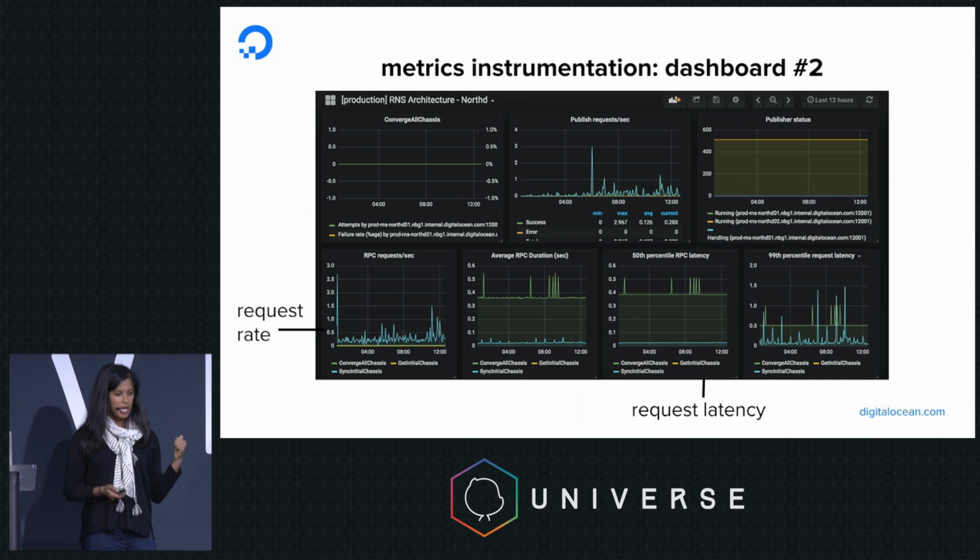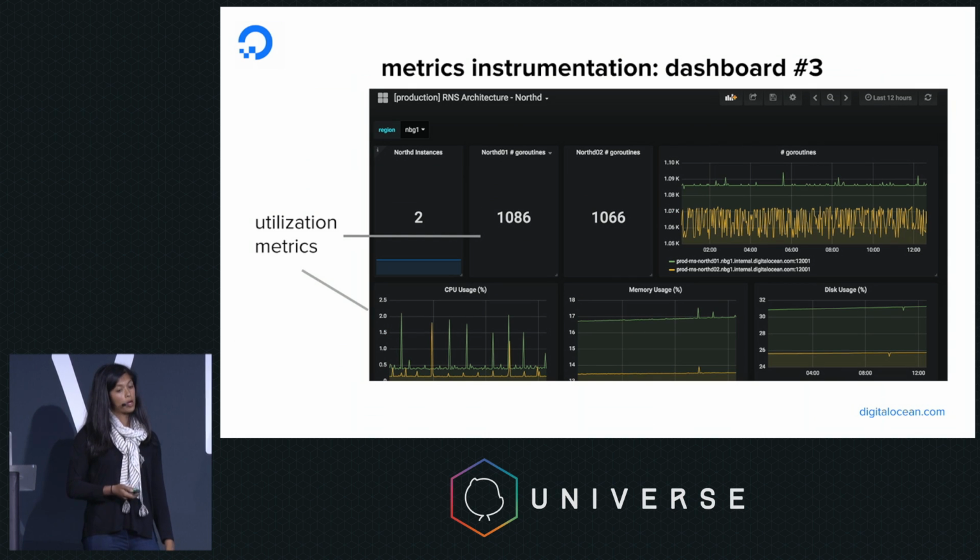On the left-hand side, we've got request rate, and it's split out by type of request rate. As you can see, we've got sync initial chassis, I believe converge all chassis. And on the right-hand side, we've got request latency. And once again, also important to note, we've got 50th percentile, but we've also got 99th percentile to see what the long tail of users experience.